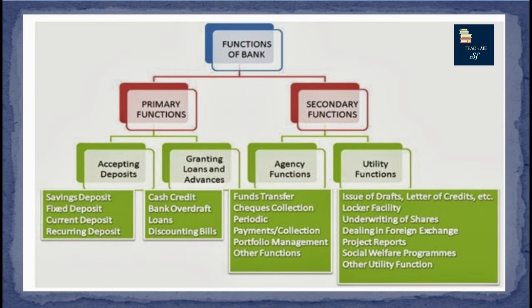The fourth form is discounting of bills. For example, let's say there is a seller and a buyer. If the buyer purchases something from the seller on credit and gives him a bill of exchange saying that he will be giving him the money back in 3 months, but now the seller is in need of the money before the 3 months, he will go to the bank, get the bill discounted and take the money from him.